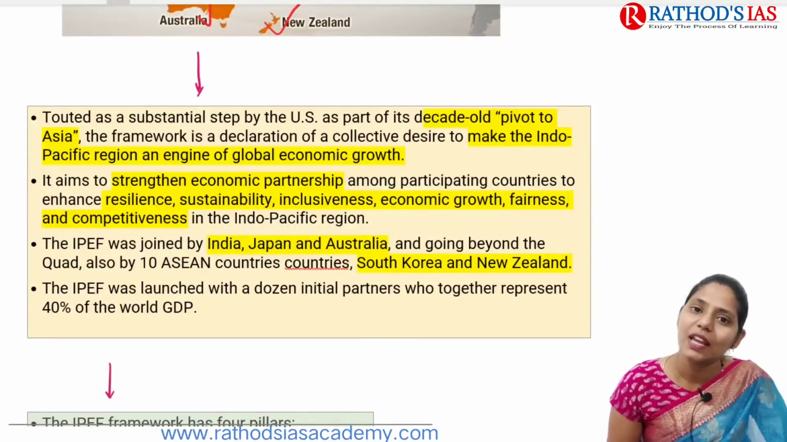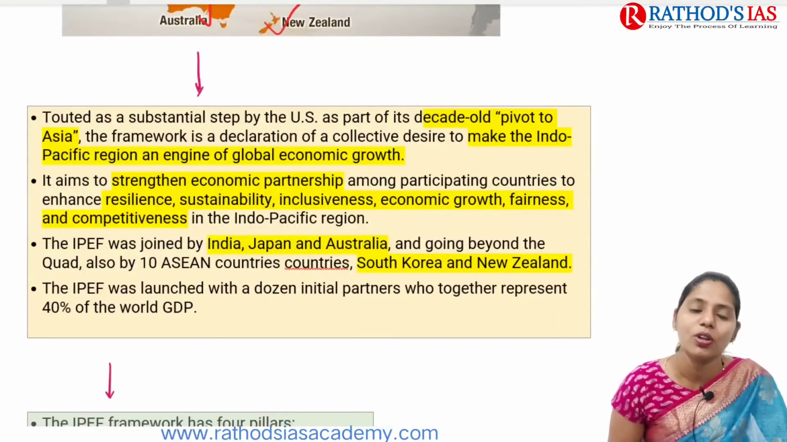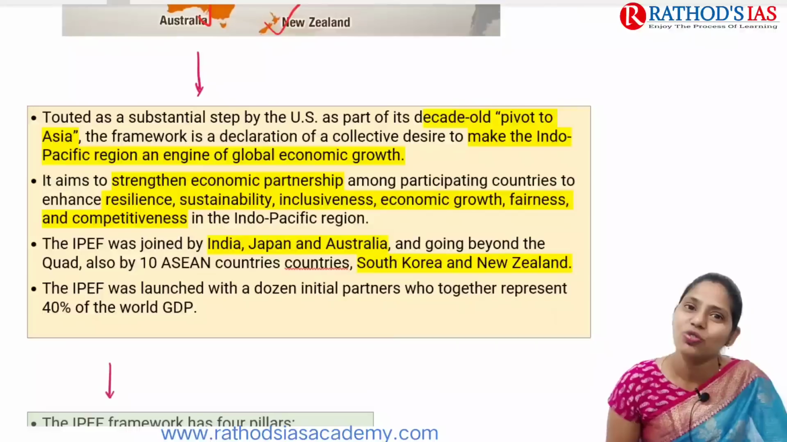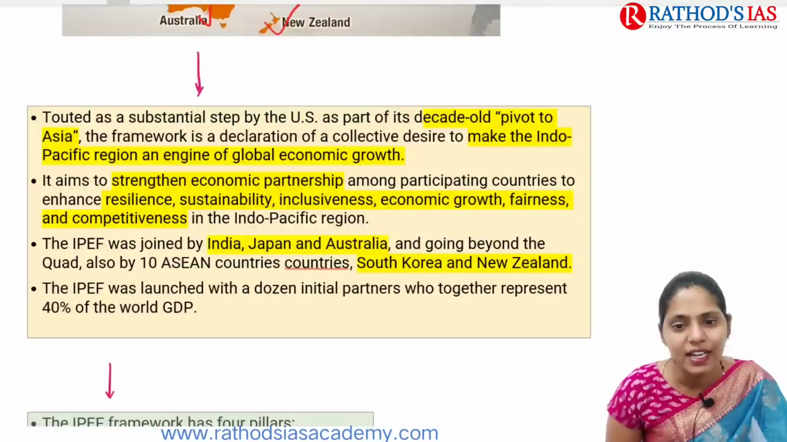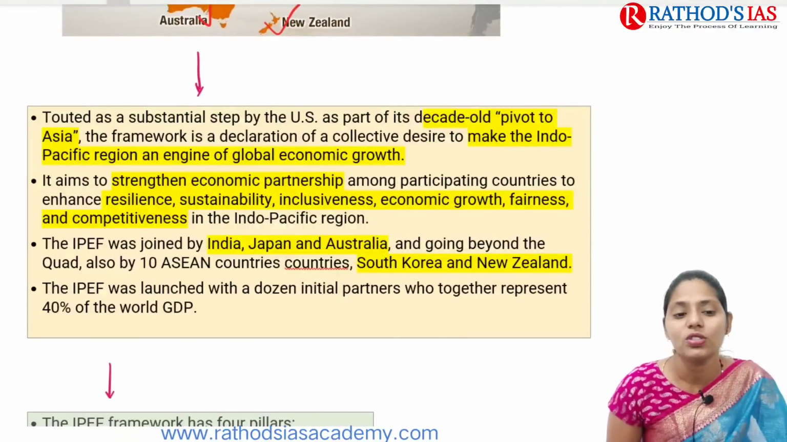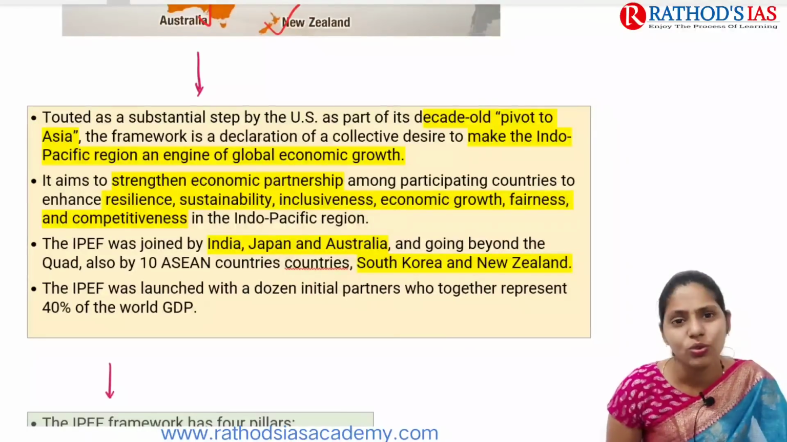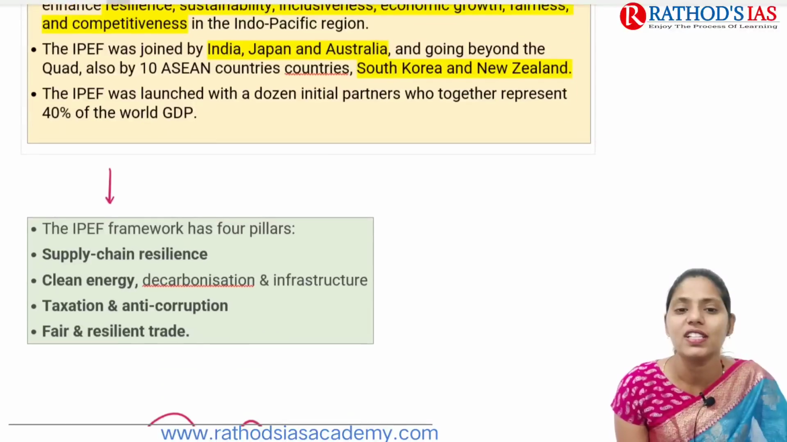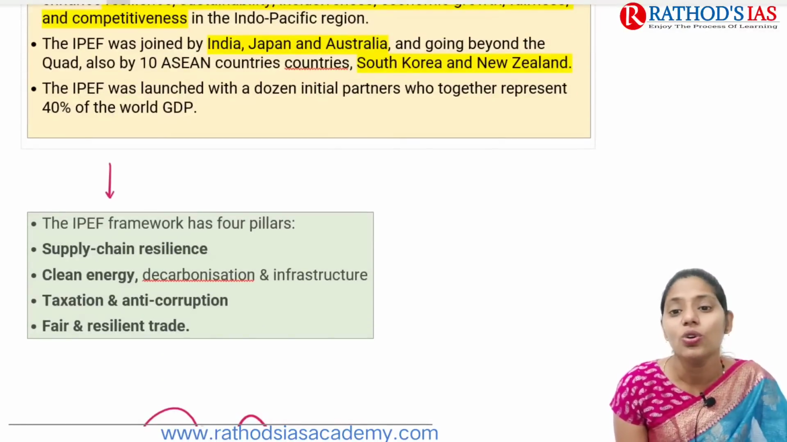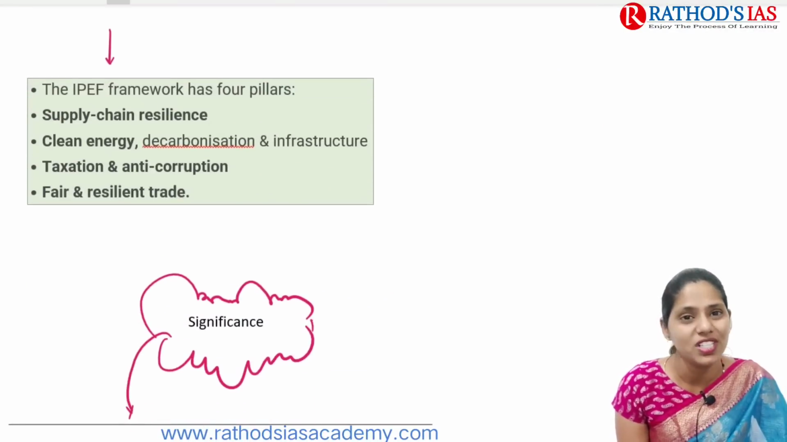The important aim of this IPEF is to strengthen economic partnership among the participating countries, and they are also focusing on resilience, sustainability, inclusiveness, economic growth, fairness and competitiveness in this Indo-Pacific region. This IPEF has already been joined by India, Japan and Australia, and going beyond the Quad, also by 10 Asian countries, and even South Korea as well as New Zealand. It was launched with a dozen initial partners who together represent 40% of the world's GDP.